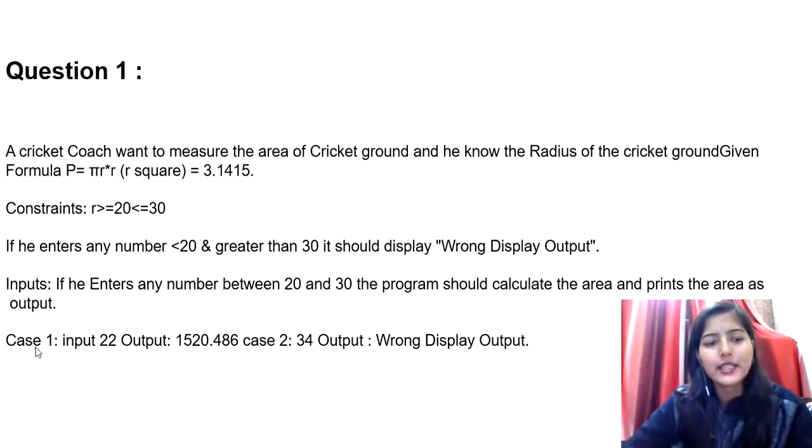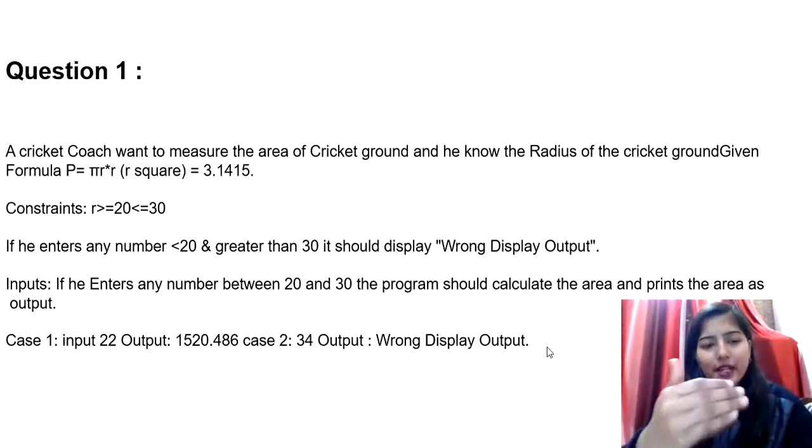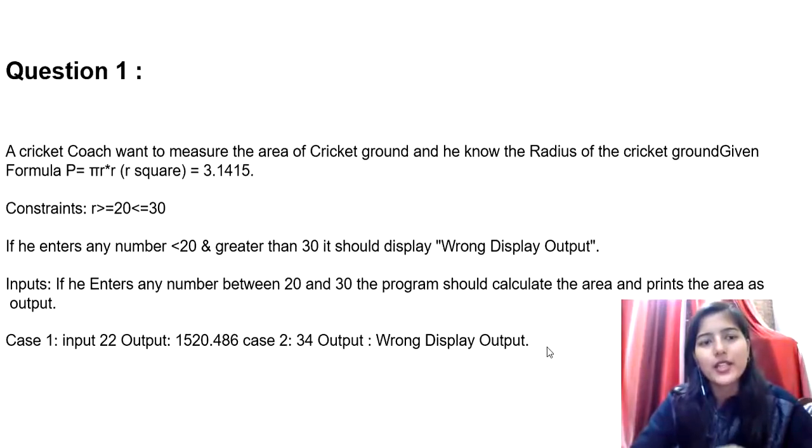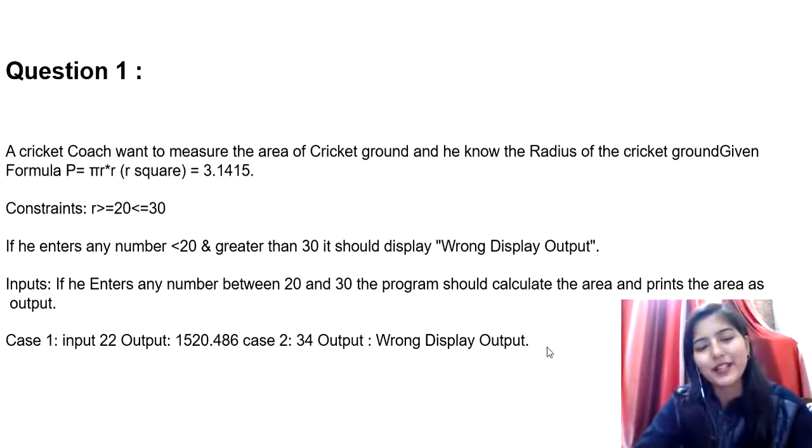Case 1 is given. Suppose the input is 22, then the output is going to be 1520.486. Suppose the input given is 34, and you can see 34 is greater than 30. That's why in the output we are getting wrong input, right? So this is a pretty easy program. You just have to take care of certain conditions, the constraints they have mentioned, and that's it. So instead of explaining the same, I will show you how to implement it and we will discuss the logic there itself. So let us see the implementation.